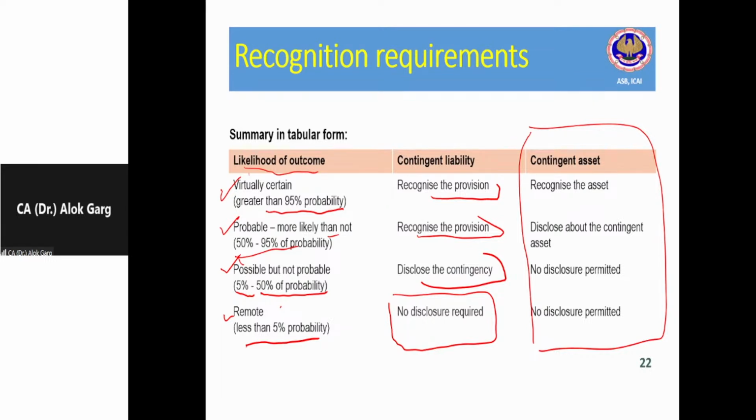But there could be a possible obligation because the demand has come, and the entity may end up paying some amount. Hence there is a possible obligation where the liability will be confirmed upon the happening or non-happening of some future event. So in this case, it is not a present obligation, it is a possible obligation.